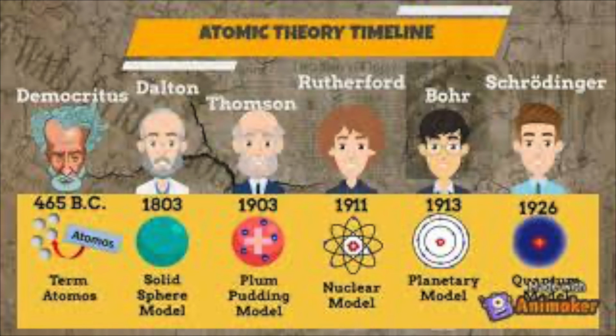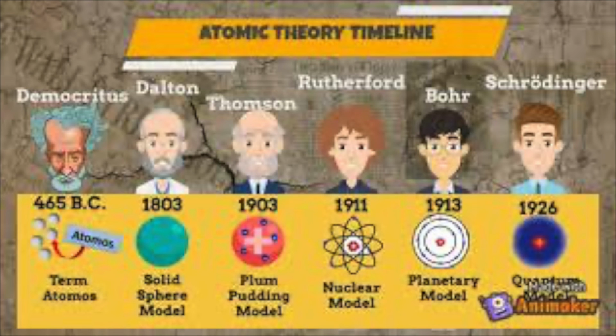Next comes John Dalton in 1803. Dalton drew upon the ancient Greek idea of atomos. His theory stated that atoms are indivisible, those of a given element are identical, and compounds are combinations of different types of atoms. He recognized that atoms of a particular element differ from other elements.